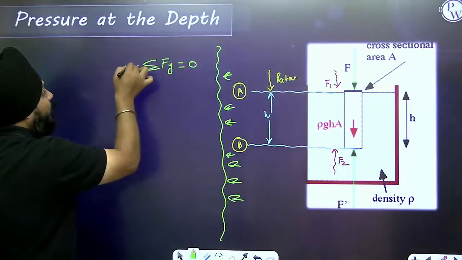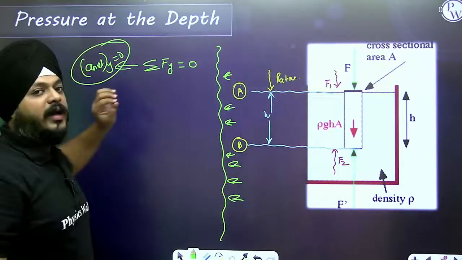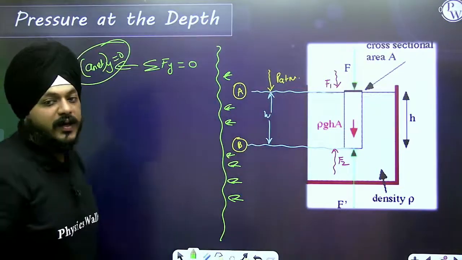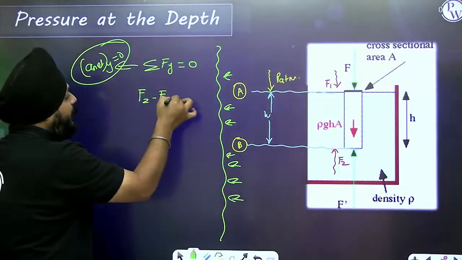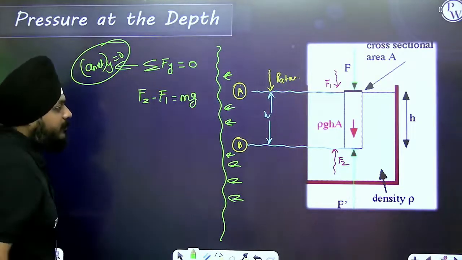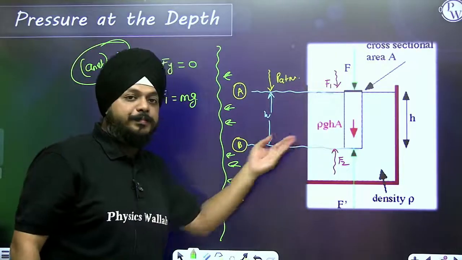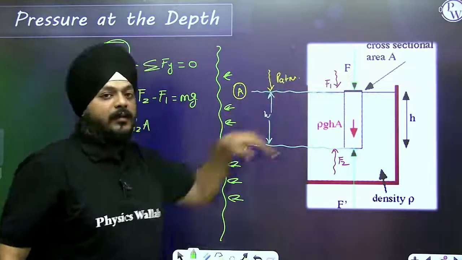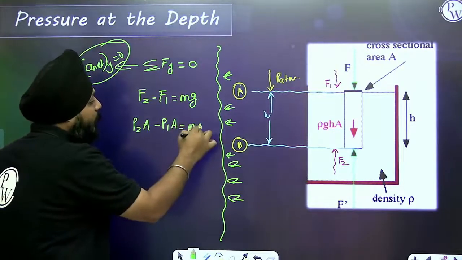is equivalent to 0? Why? As net acceleration along the y is 0, so the summation of all forces in the y direction is 0. So the difference of the forces, F2 minus F1, will be equivalent to the weight of the object. Here F2 is pressure at point 2 into area, F1 is pressure at point 1 into area, equal to mg.